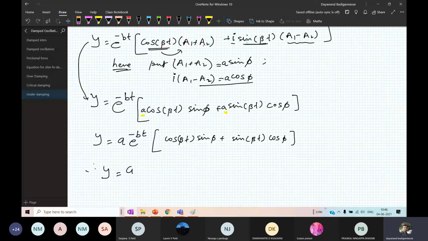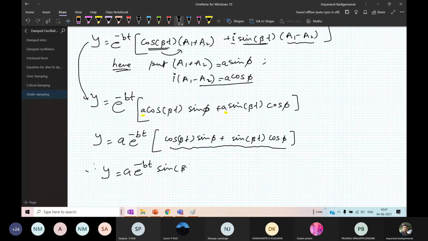Therefore y is equal to a e raised to minus b into t. This is the thing, but the second term, I can rewrite it as sine of beta t plus phi. Okay, this is what you get for the amplitude.